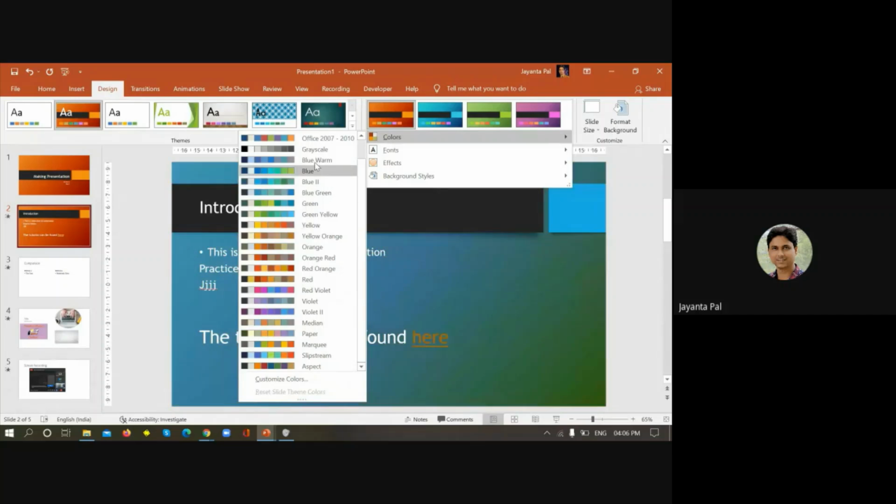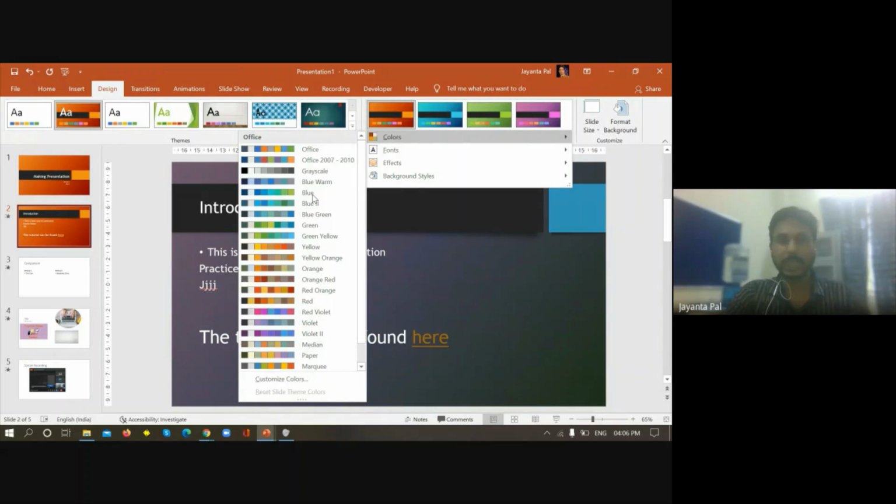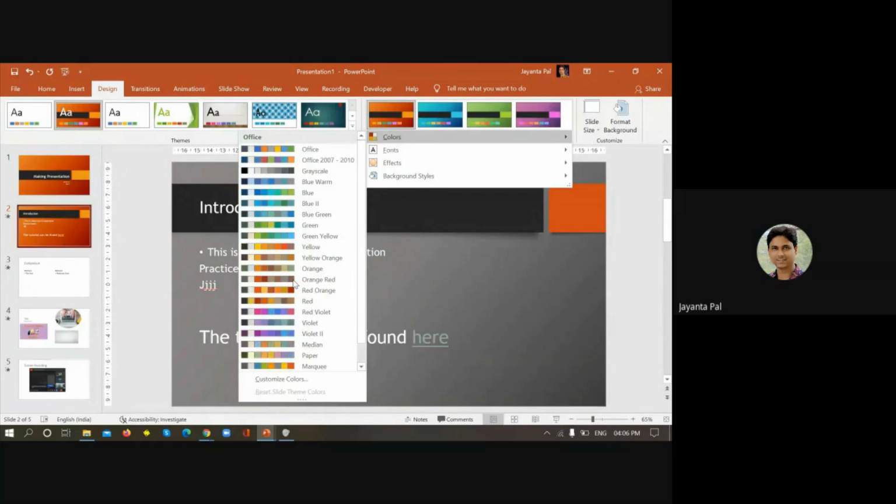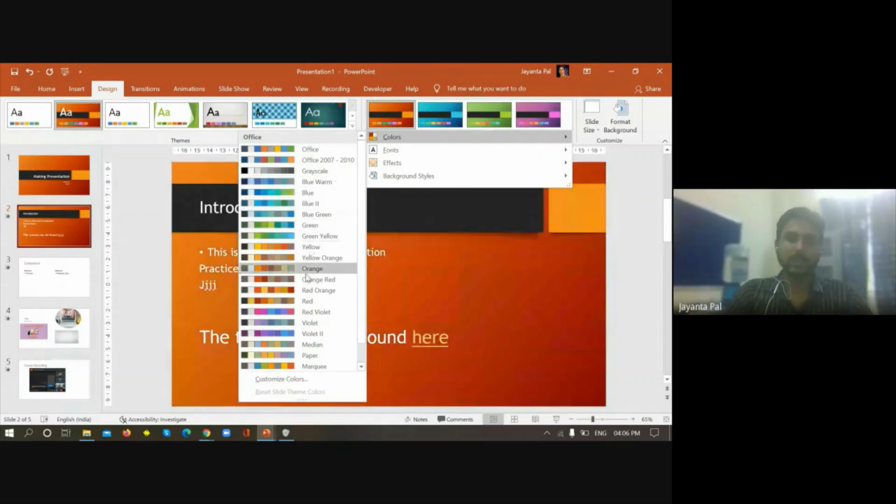So that is what I was talking about in the slide, the various collections of templates. You can also treat this as a template, though it is not exactly a template, but you can treat it as one of the templates of design. So we can have a variety of design combinations and color combinations of each design.